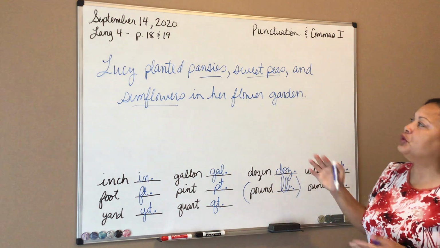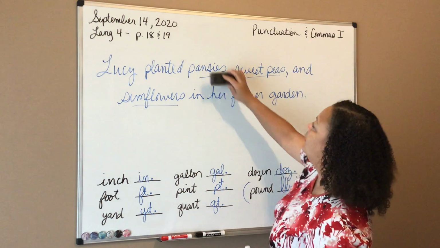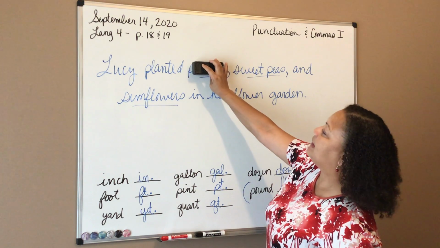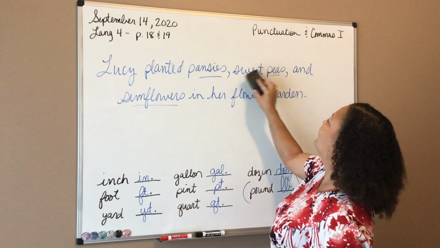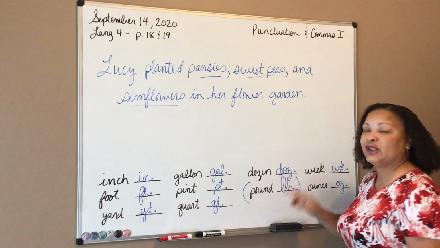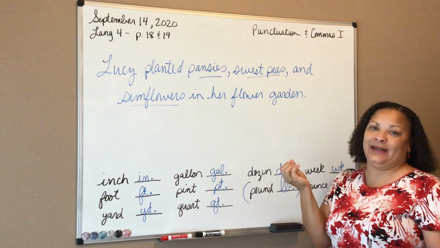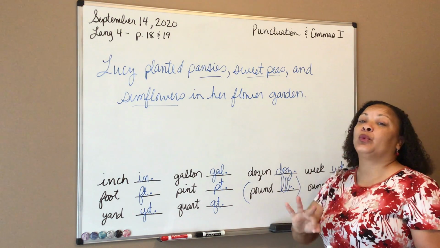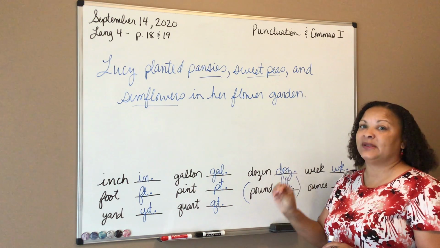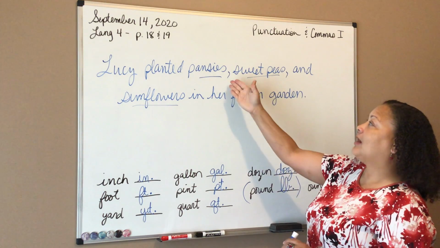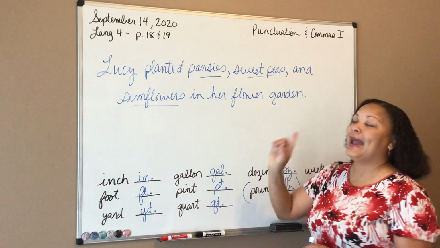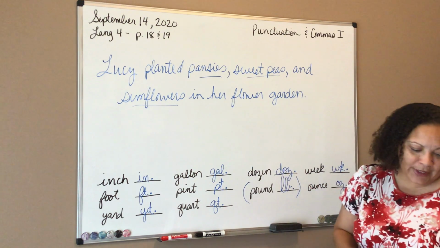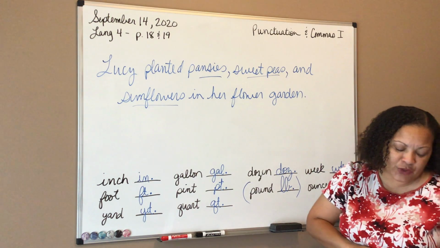And if it was only 2 things, if she had only planted sweet peas and sunflowers, you would not need a comma, okay? If it's only 2 things, you just use the word and, okay? Sweet peas and sunflowers. But since it's 3 things, we do need commas to separate them. Pansies, comma, sweet peas, comma, and sunflowers. Okay? And so another example is there for you in that blue box.